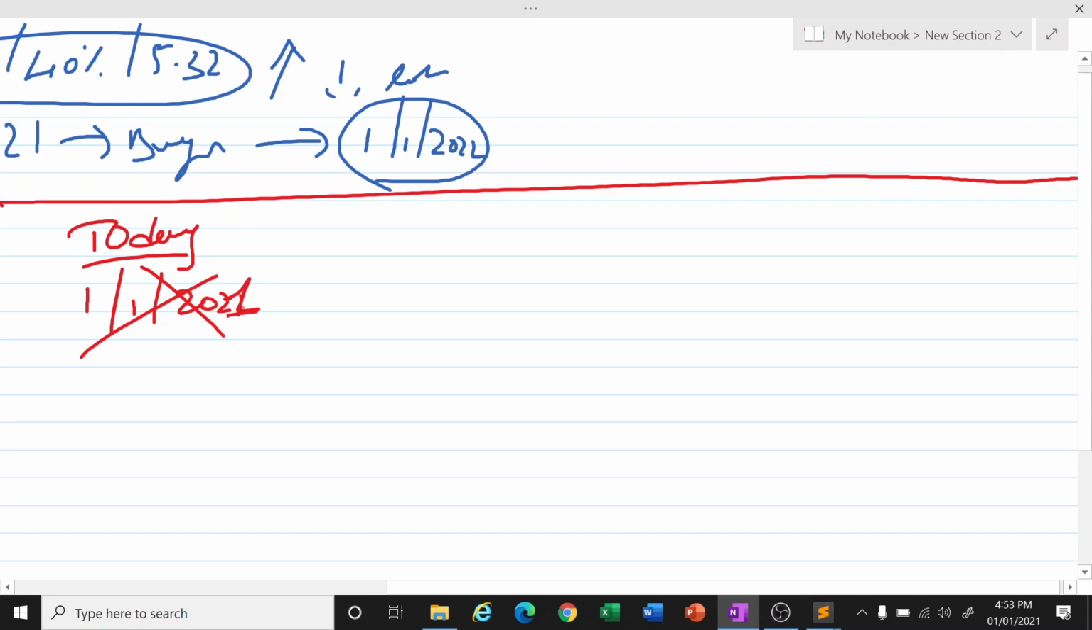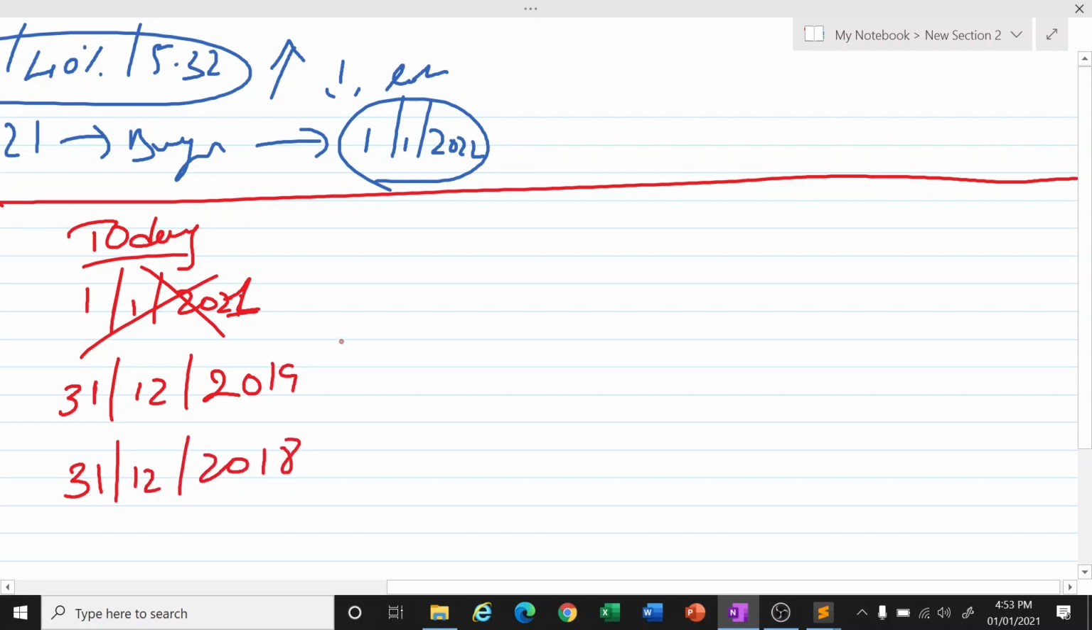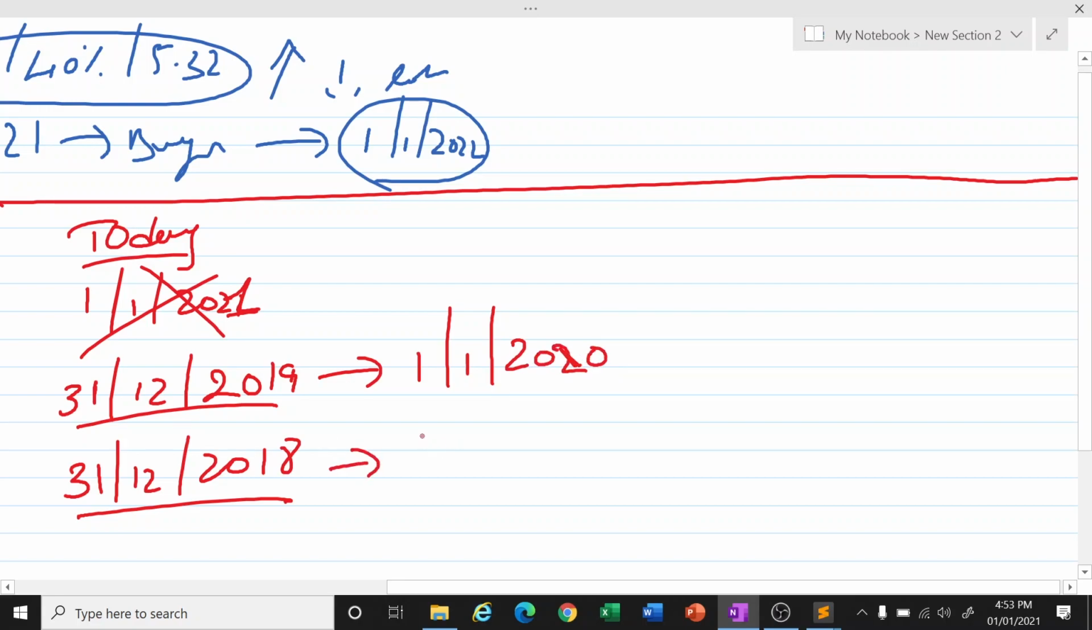But what else we can do is assume today is not 1st of January 2021. Let us assume as if today it is 31st of December 2019, 1 year before, or 31st of December 2018. Let us do it for 2 years. Had we done this particular coding on this date or this date, we would be buying the shares on 1/1/2020 and similarly 1/1/2019. Now let us check what will be the result as of 1/1/2021.